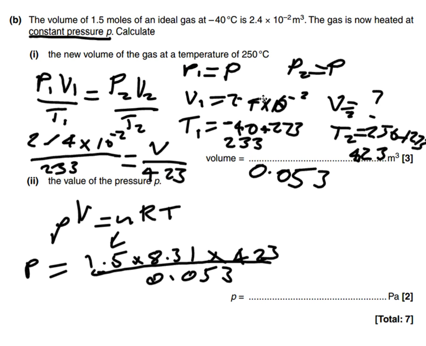But as long as you use this value for volume and that value for temperature, rather than this one for volume and this one for temperature. So as long as they're either before and after, or before or after, doesn't really make an awful lot of difference. And our final answer for that one is 1.21 times 10 to the 5 pascals.